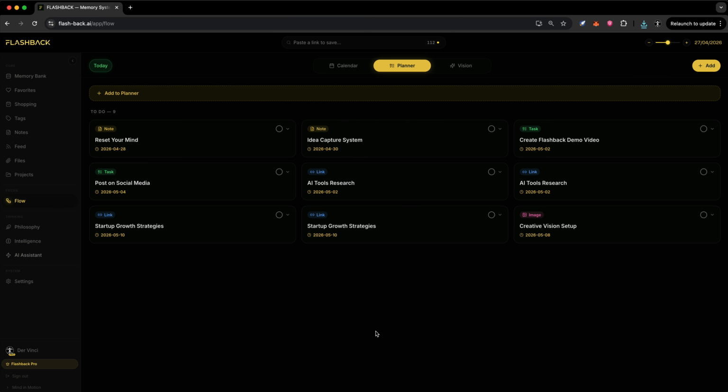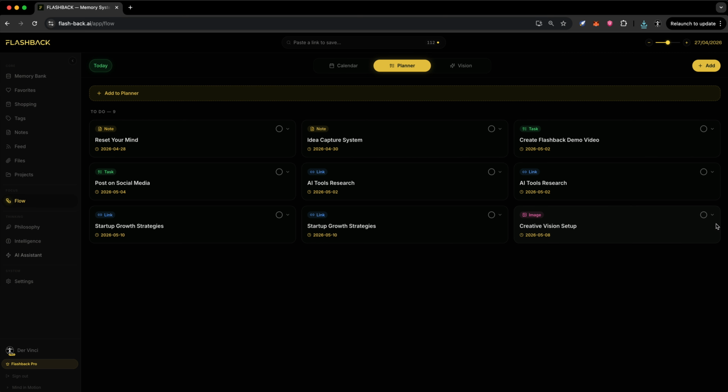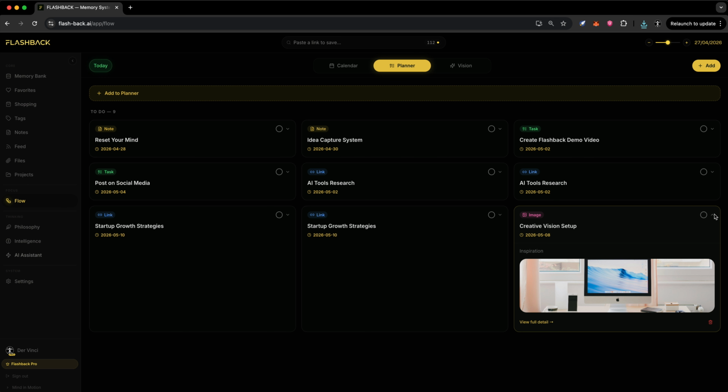Viewing the planner. Now you open your planner. Each entry becomes a card. Clean, structured, alive. You expand a link. The preview appears, visual, immediate. You go deeper and open it in full detail.